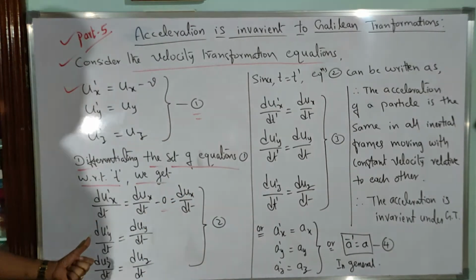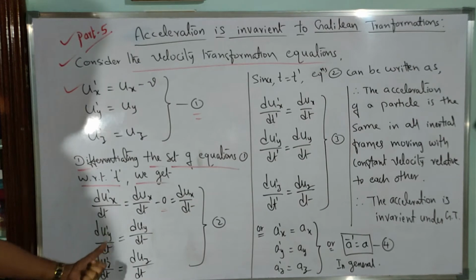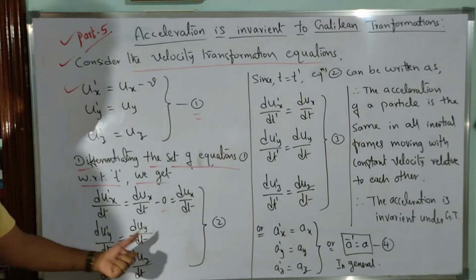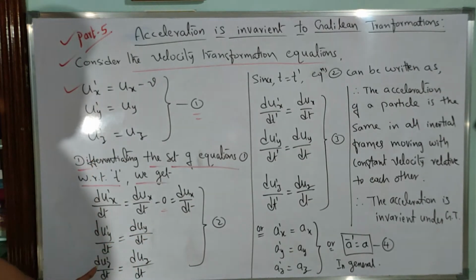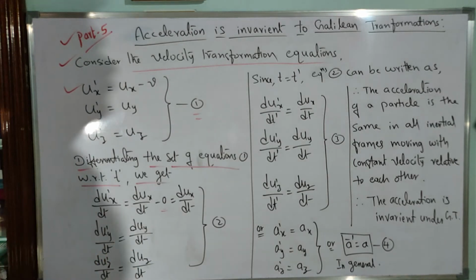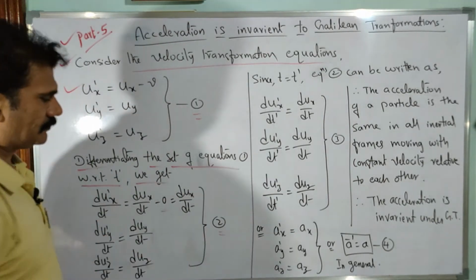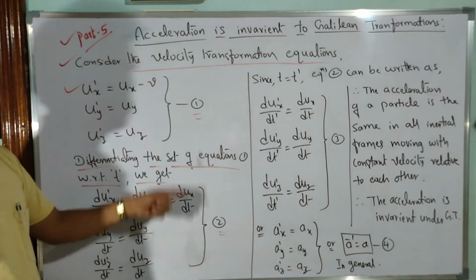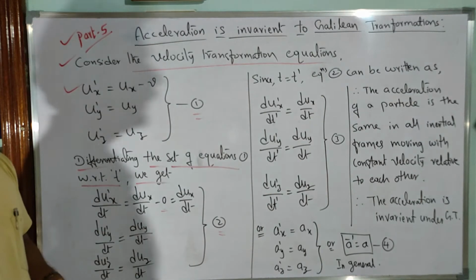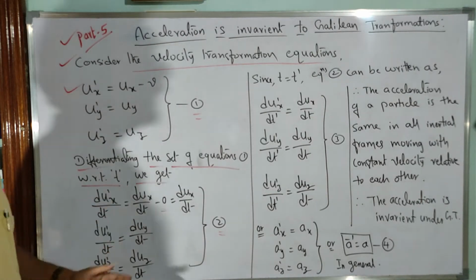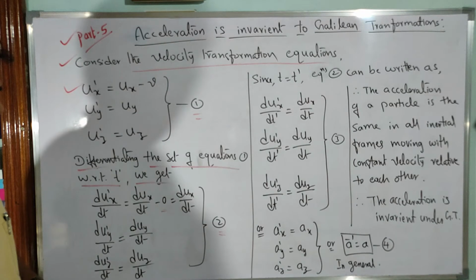The next equation is duy dash by dt is equal to duy by dt, and again duz dash by dt is equal to duz by dt. Take this set of equations as equation 2. After differentiating equation 1, we get equation 2. These are nothing but accelerations, so you can write them in the form of acceleration.